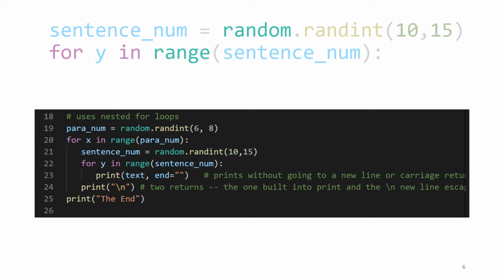And then we are ready to do our inner loop starting in line 22, where we are going to loop over the sentences in a paragraph. And so again, we have our range. So if we got a 10, then range 10 is going to be the numbers 0 through 9, and then we're setting up a loop for y, and y is going to take on each value between 0 and 9. It's going to be 0 and then 1 and then 2, etc., up until it gets up to and including the 9.